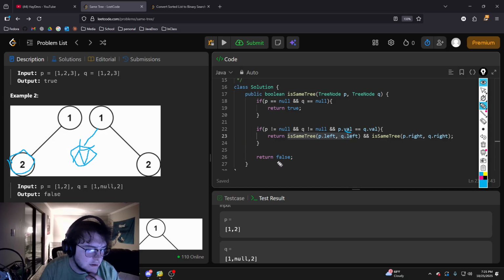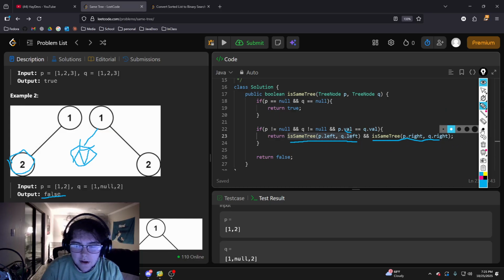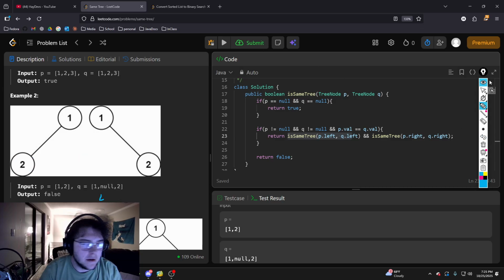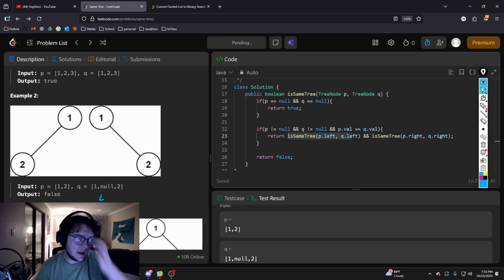So it breaks out of the statement and it returns false, and then that gets returned false, and then the right side also gets returned false. But since one returns false, both will return false, and that would return the false all the way to the top, right? So if there's one instance where neither of them are true or equal to each other, then it will return false for everything, because is same tree gets called on the left and right node recursively for all values. And we can go ahead and submit this and see what the time complexity is.